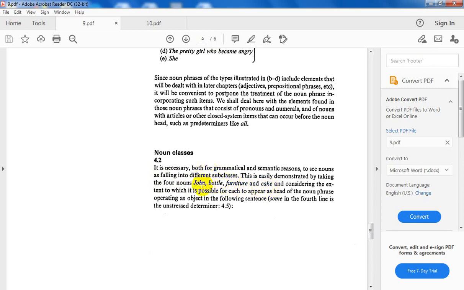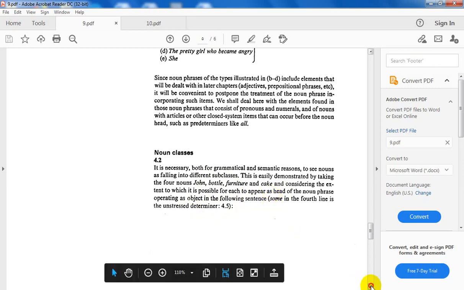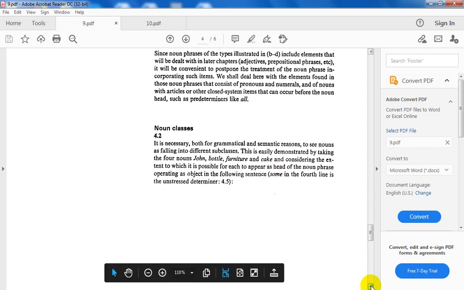They are assumed to be an example or a model for a group, for a class of nouns, considering the extent to which it is possible for each to appear as head of the noun phrase. So far, I don't know what the noun classes are.